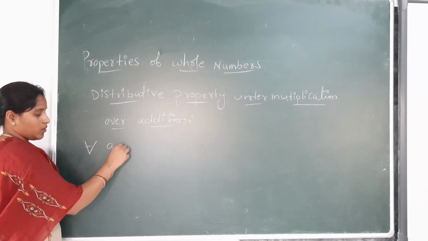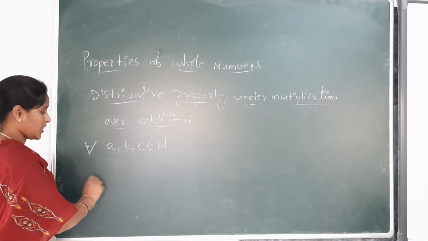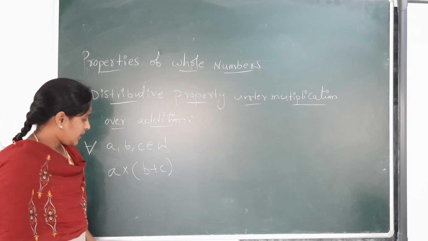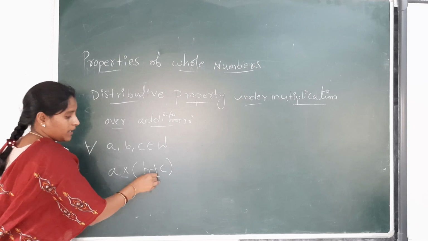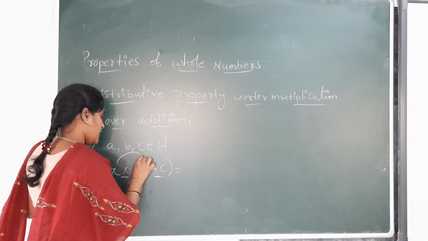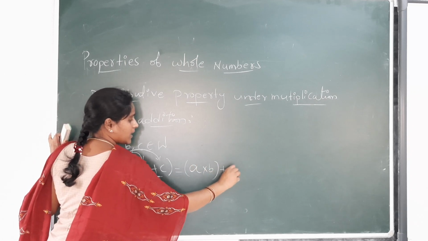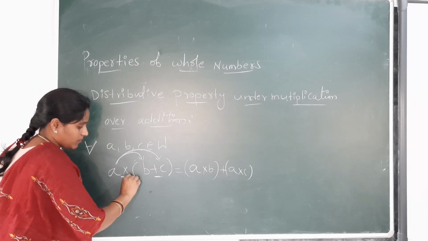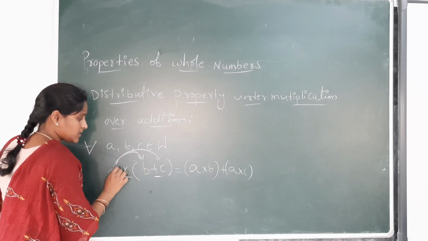For any three whole numbers a, b, c, a into the bracket b plus c equals a into b plus a into c. This is the distributive property under multiplication over addition.